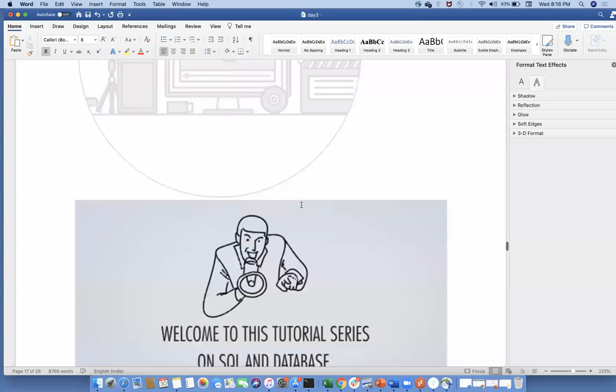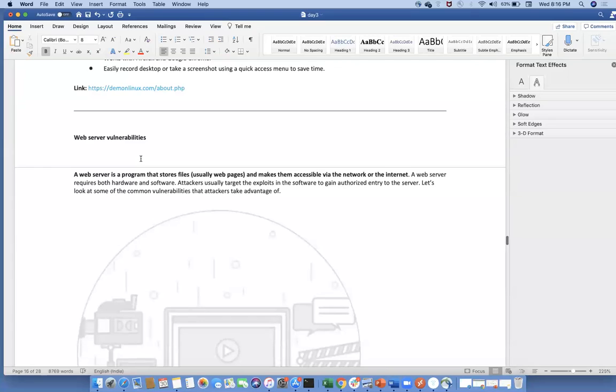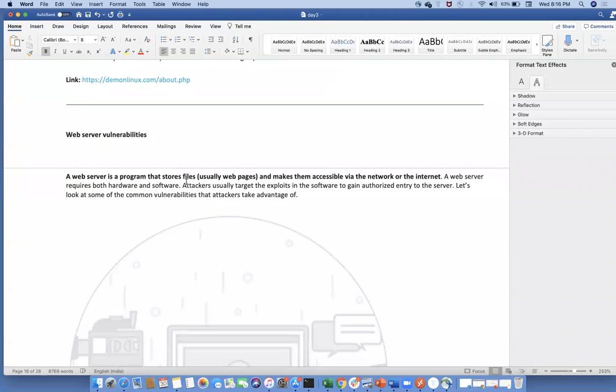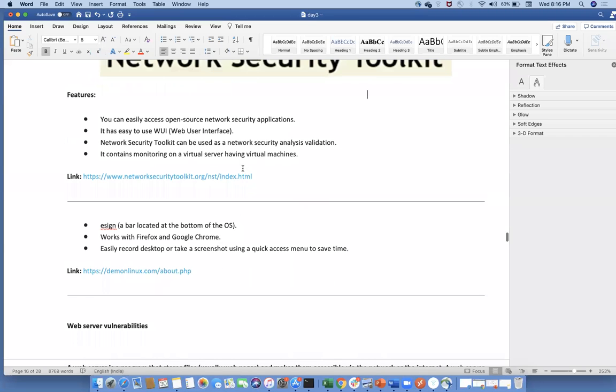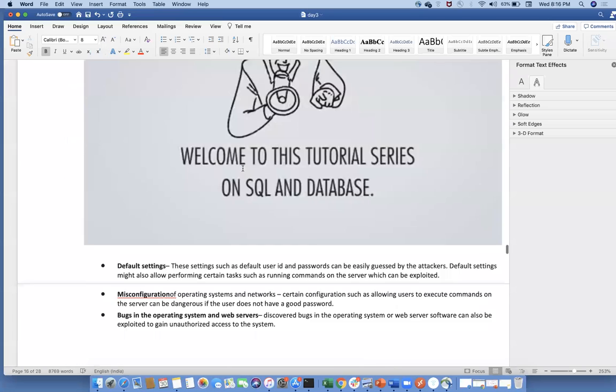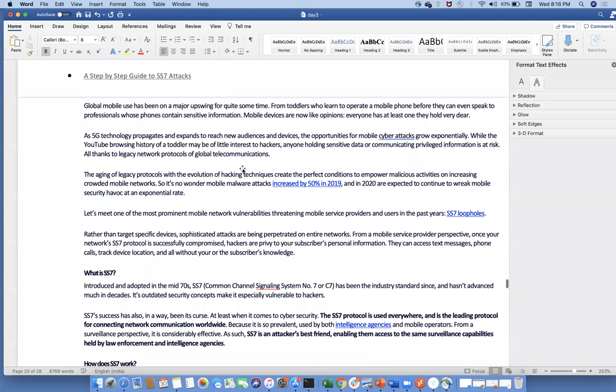Next, what is the next point? Web server vulnerability. A web server is a program that stores files. Before going to this web server, I want to give a quick introduction about what is a MAC and what is an IP.